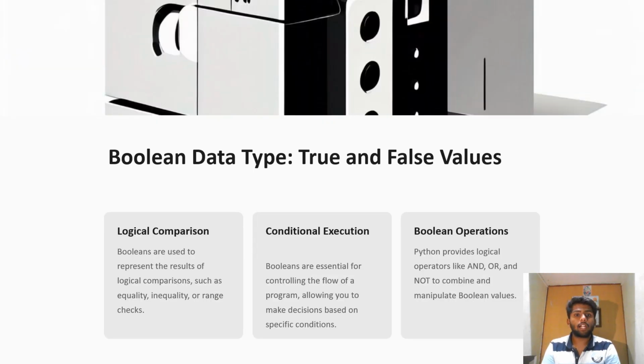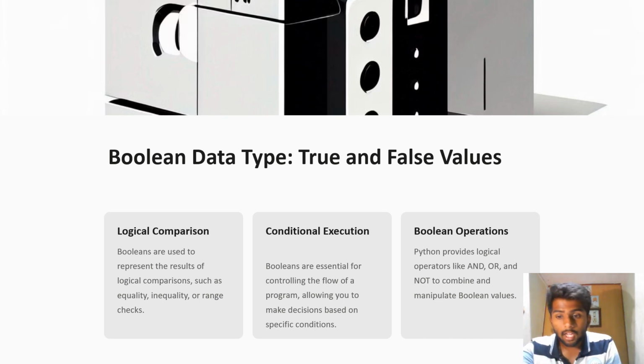So, Boolean data types: true and false values. In simple words, Boolean data types mean true or false values. That's it. Booleans are used for logical comparison, conditional execution, and Boolean operations. Boolean values represent the results of logical comparisons, such as equality, inequality, or range checks.